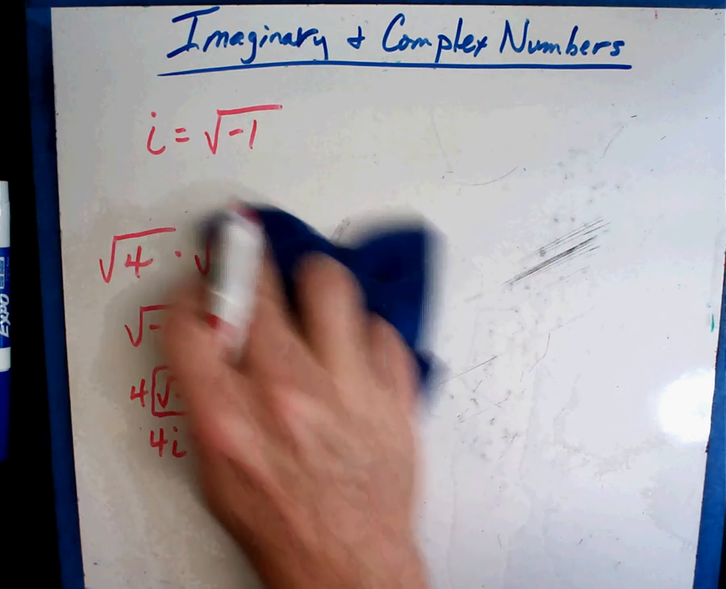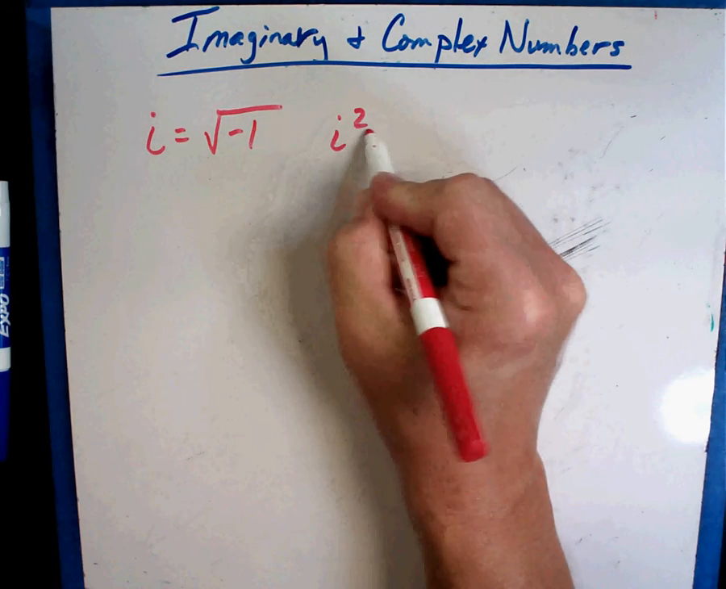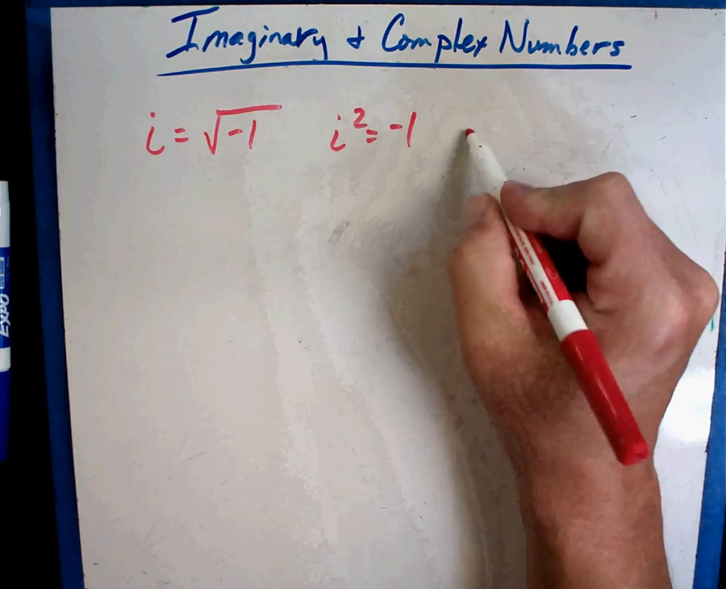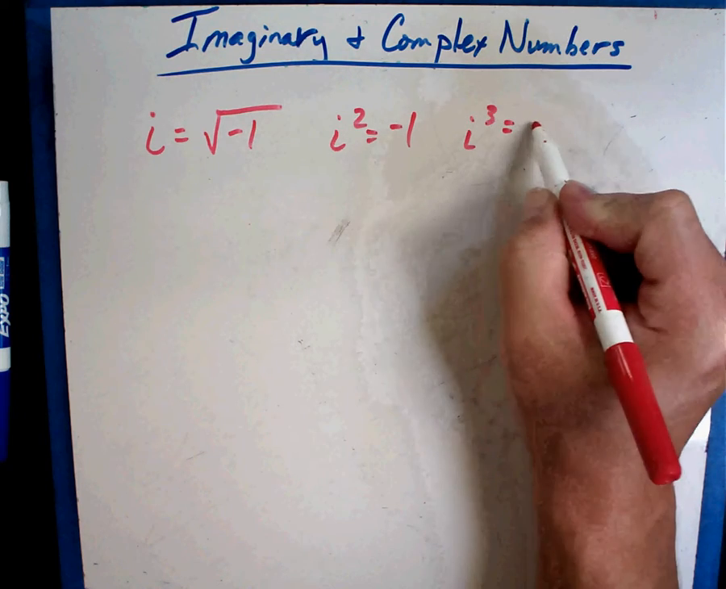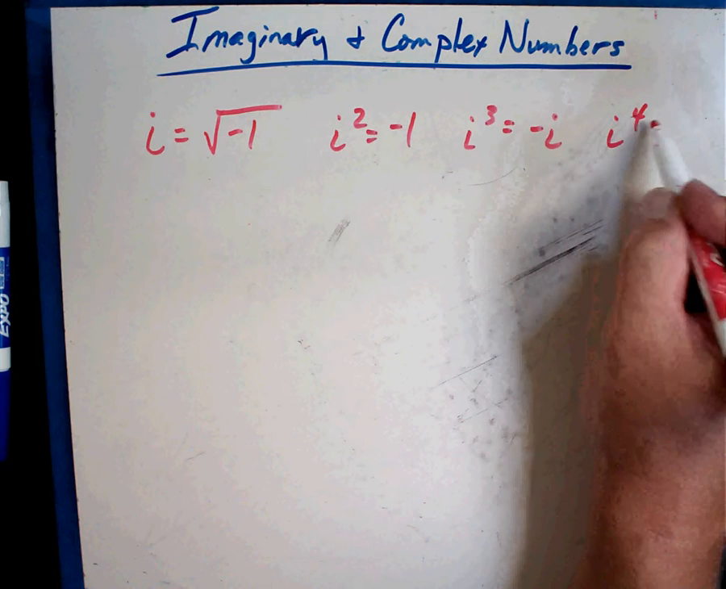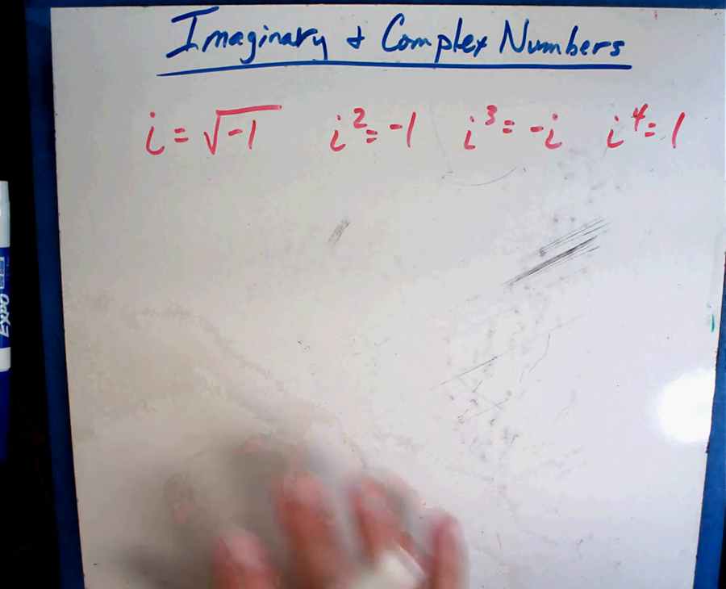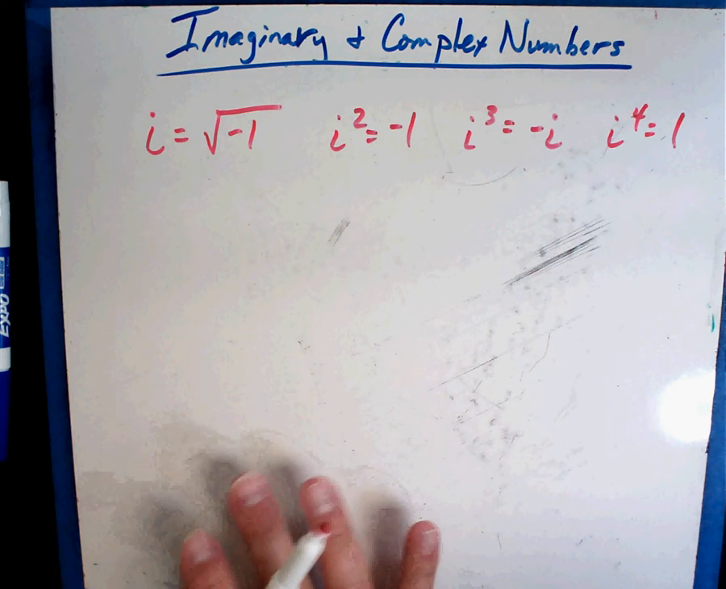Now, there are a couple other things that can help you as well. If you ever have i squared, that's equal to -1. If you have i to the third, that's equal to -i. And if you have i to the fourth, it's equal to 1. And so we're just going to play around with them a little bit just to make sure we understand.